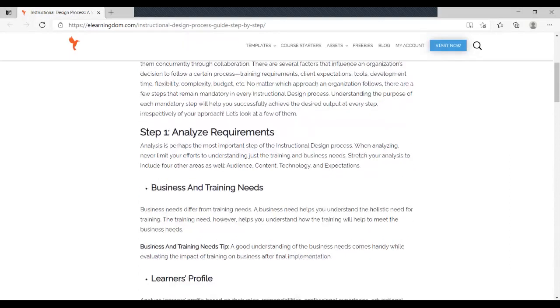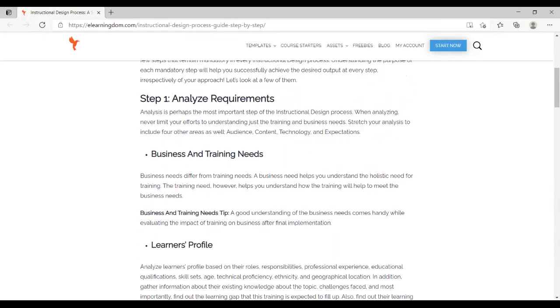So if you see, analyze the requirement. So today you have a problem. So what do you do? You analyze the requirement. How do you analyze the requirement? What I'm gonna teach, whom I'm gonna teach, what is the need? What is the learner's profile? You take a problem and you start going towards it.